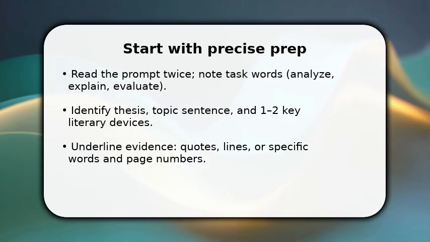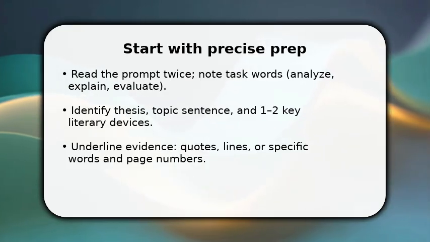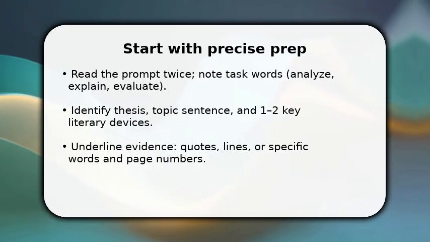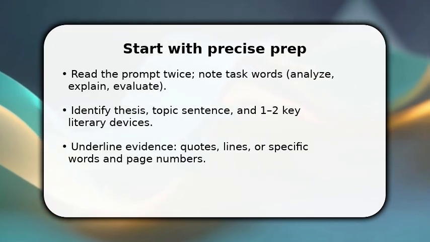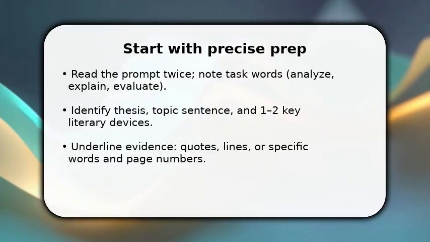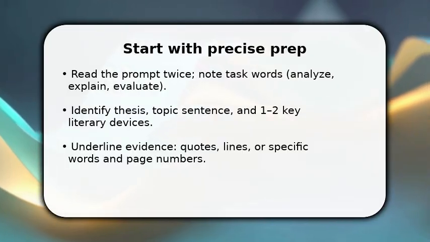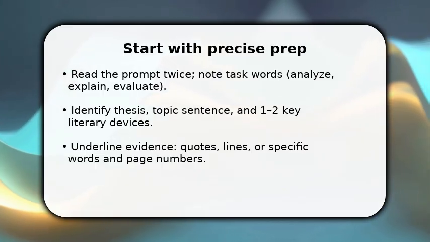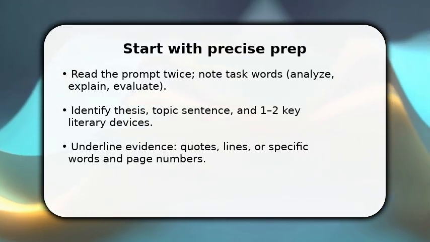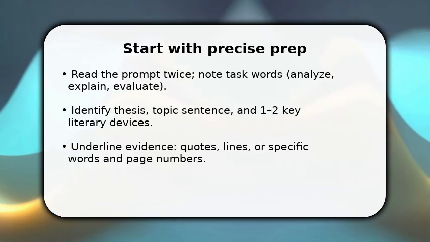You begin by reading the passage and prompt carefully. Identify exactly what you must analyze and why it matters. Once done, mark the thesis or controlling idea and underline the strongest quote or phrase that supports it. Make quick margin notes about tone and a specific device, like imagery or irony, so you have clear evidence to use. Do this now to convert vague impressions into concrete points you can develop in the paragraph.